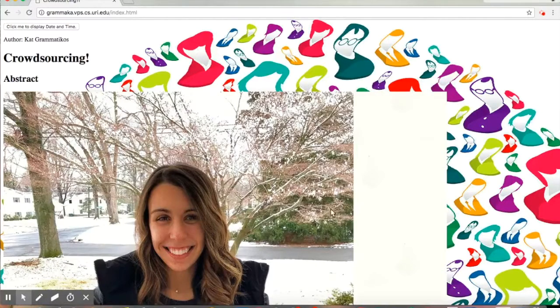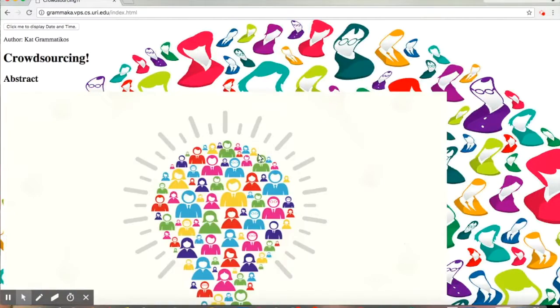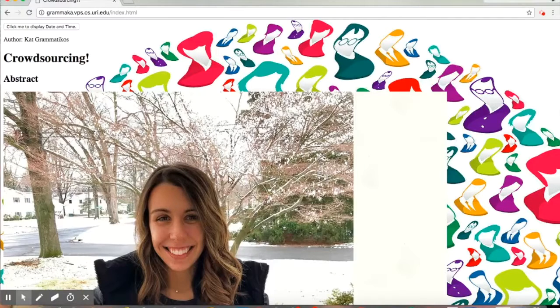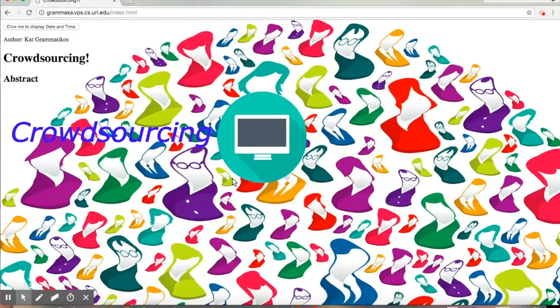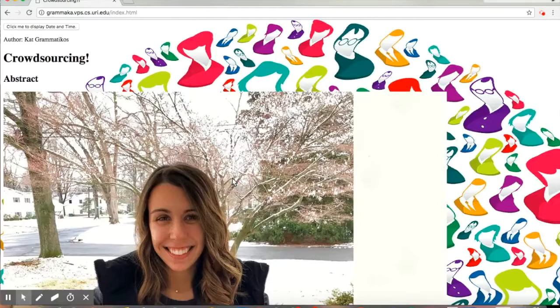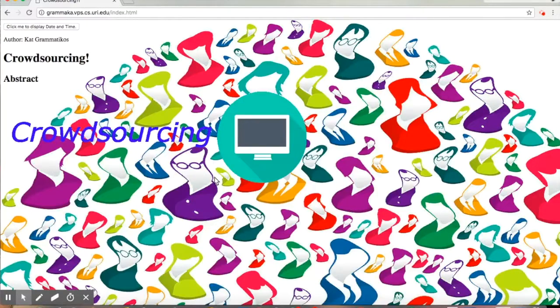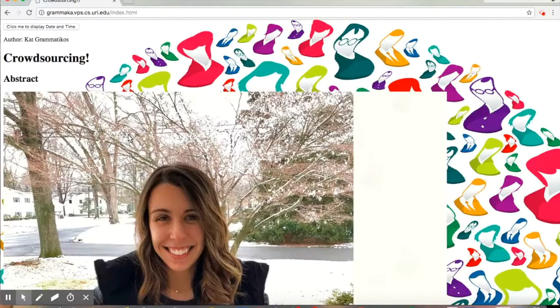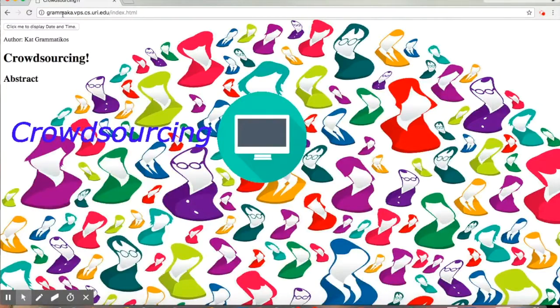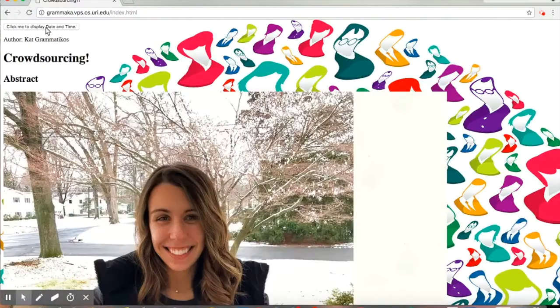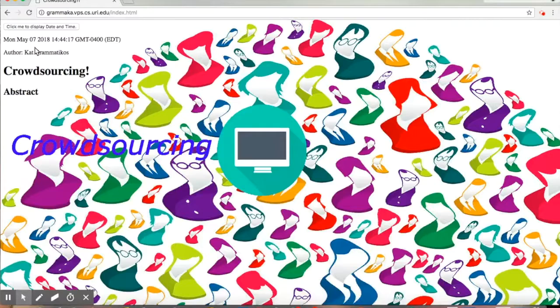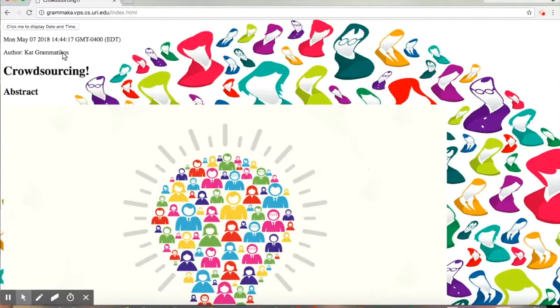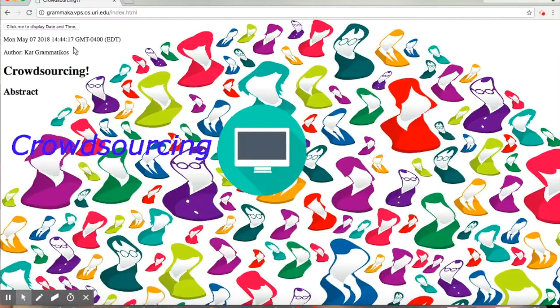This page right here is my index page. As you can see, I have a GIF I created in a previous assignment that has a photo of myself, a relevant picture of crowdsourcing, and a banner I created. If you click on the top left corner, you see a button that says click me to display date and time, which is Monday, May 7th, 2018 at 2:44 p.m.